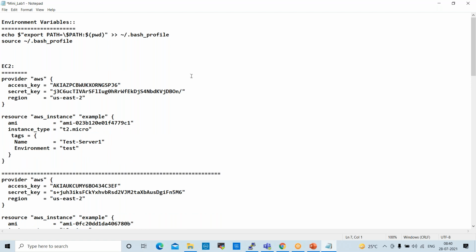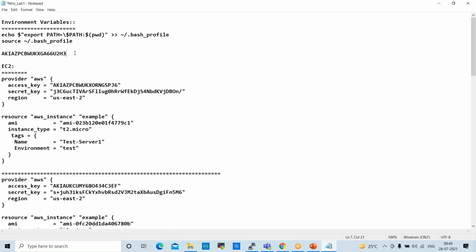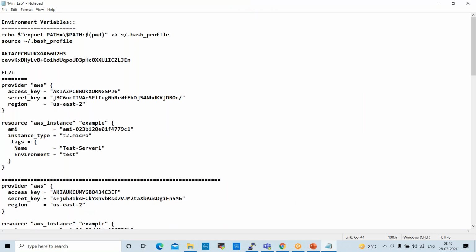Now if you click on show here, it will show you the secret key. Copy this and save it here. This is the secret key. Using these keys, we can establish the connection between the cloud and your Terraform. Now these keys I can update here in the script.